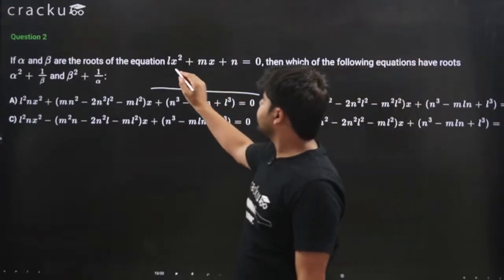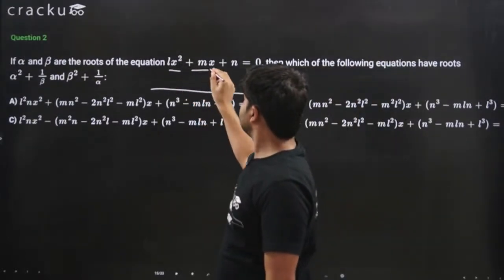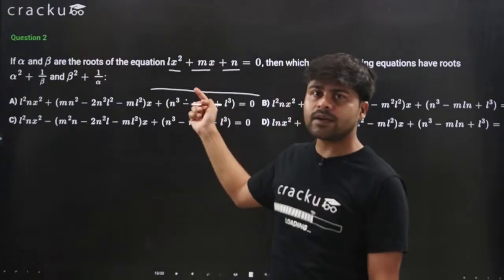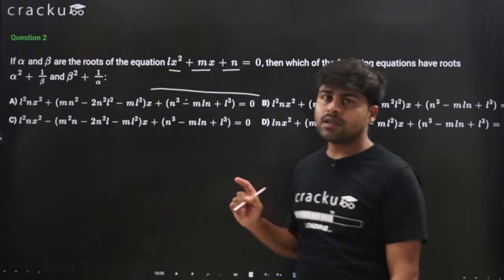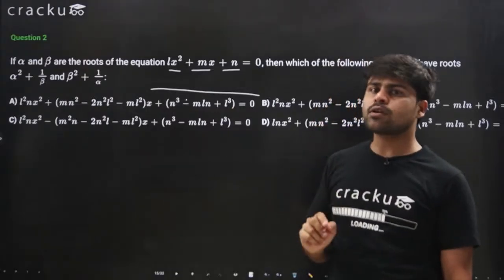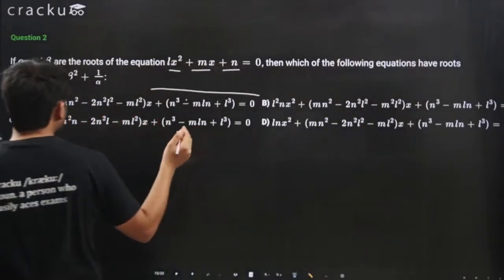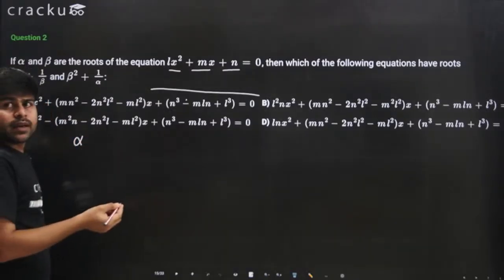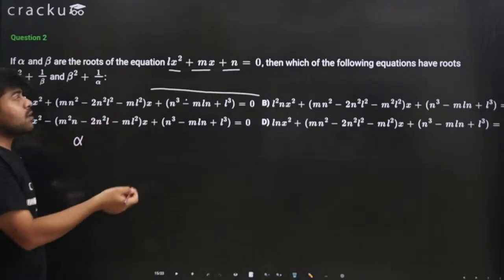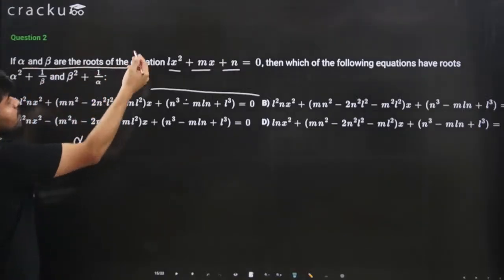So we have this quadratic equation, Lx square plus mx plus n equals 0. This is the quadratic equation that we have. Now what do we know about the sum and the product of the equation? We need to first calculate the sum and the product of the equation. So let's assume the zeros as alpha and beta, which we have already been given, right? Alpha and beta are the roots of the equation.